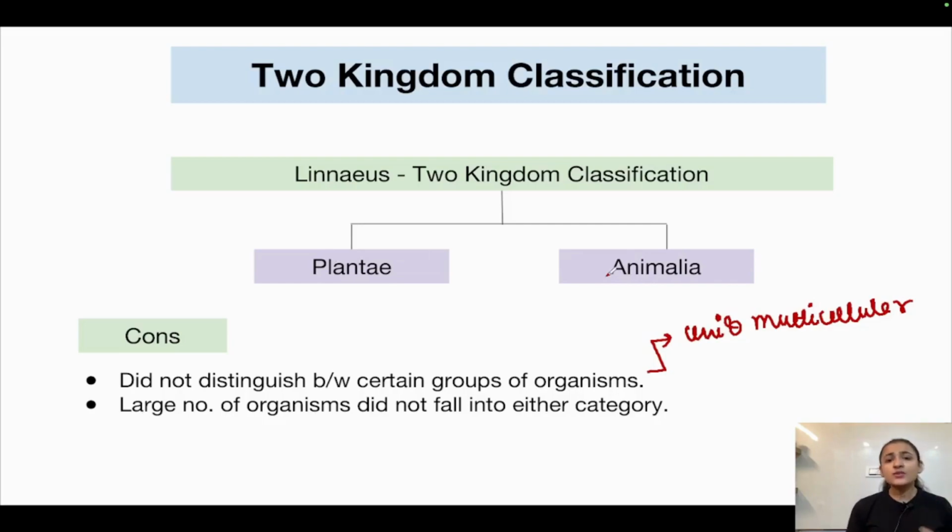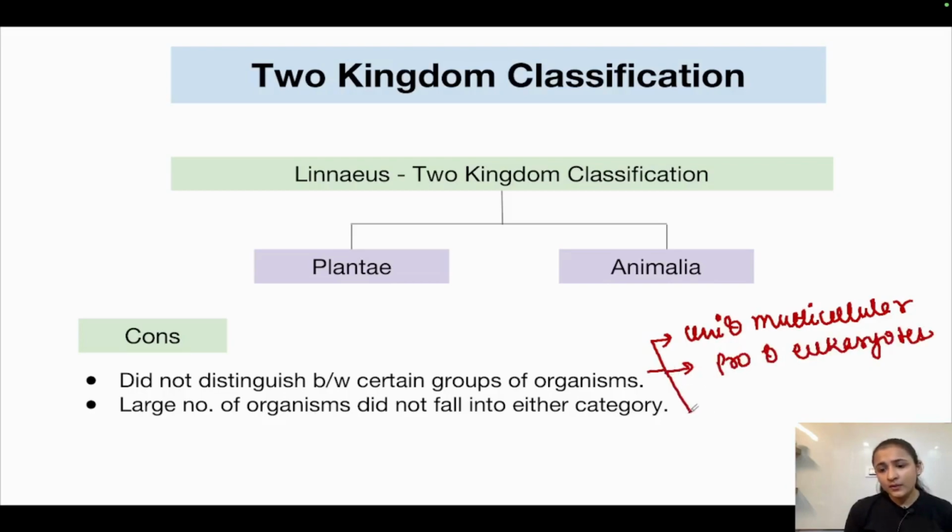So it did not distinguish between these organisms. There was no fine tuning in the classification. Broadly, they categorized all the organisms into Plantae kingdom and Animalia kingdom, but finer classification was missing. Then it did not distinguish between prokaryotes and eukaryotic organisms.